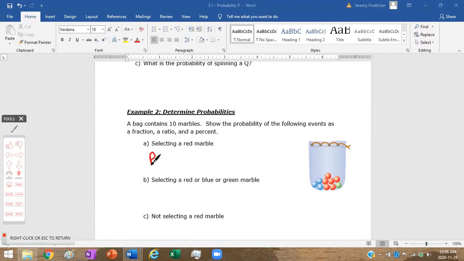So the probability of selecting a red. How many favorable outcomes are there? Well, I see 1, 2, 3, 4, 5, 6. 6 of them out of 10. Which again, it's a 6 to 10 ratio. I can go 6 divided by 10. That's going to give me 0.6, which I convert to 60%.